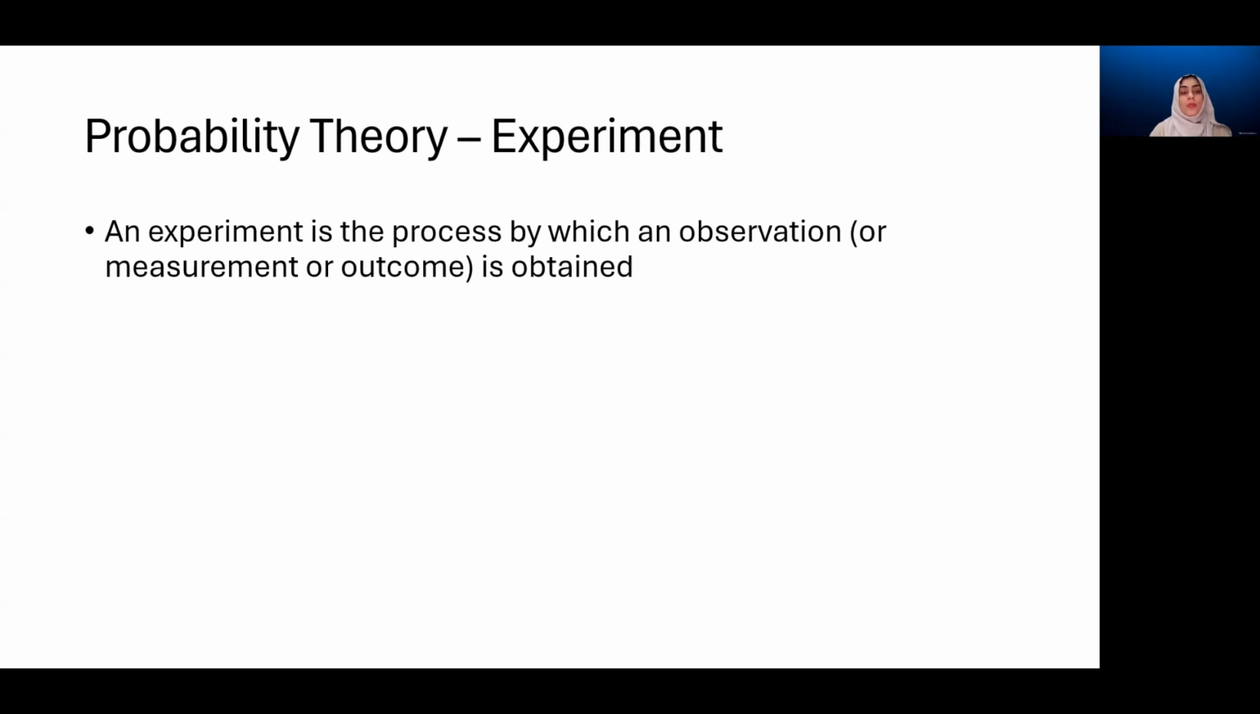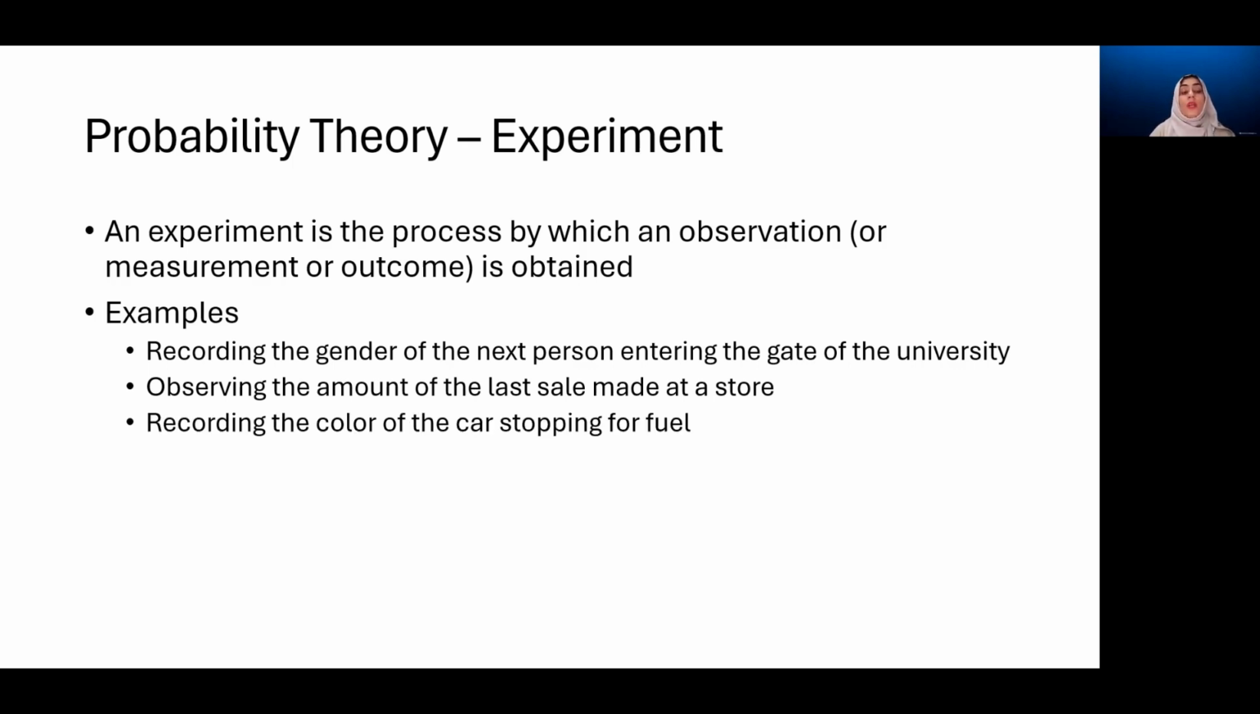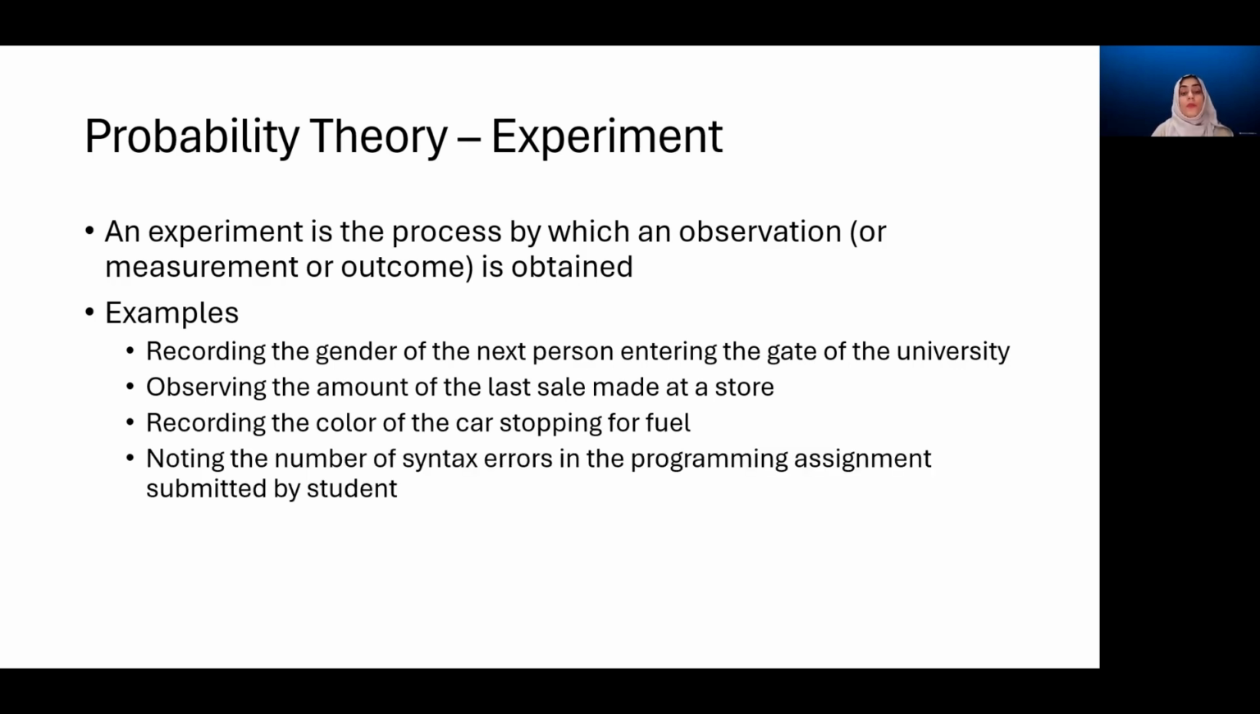The next important concept is an experiment, which is simply a process by which an observation is made, or you measure something, or you record an outcome. For example, recording the gender of the next person entering the gate of the university, looking at the clock and noting down the time it tells, observing the amount of the last sale that happened at a certain store, recording the color of the car which stops for fuel, noting the number of syntax errors in the programming assignment submitted by a student, recording the favorite food of a university student, and so many others.